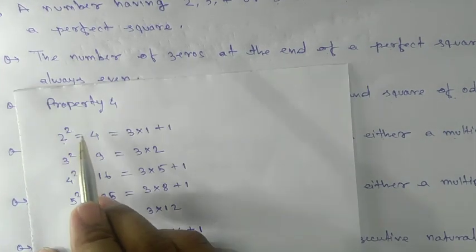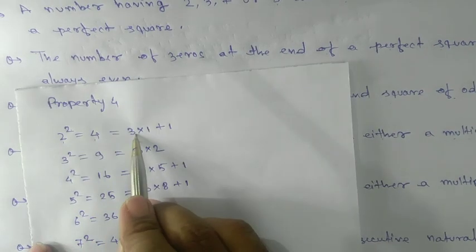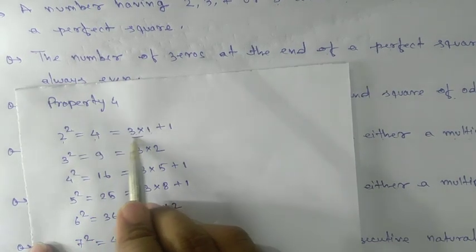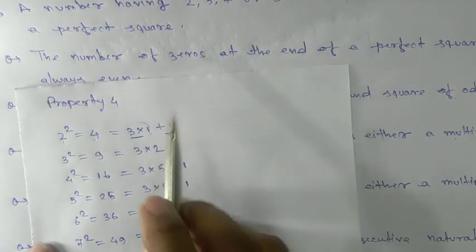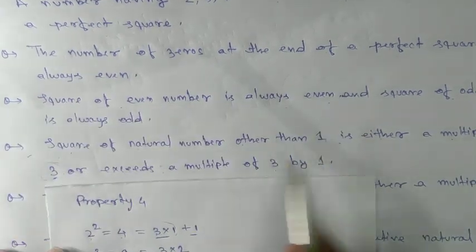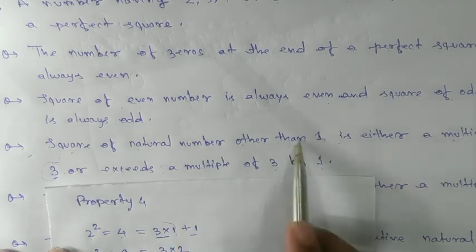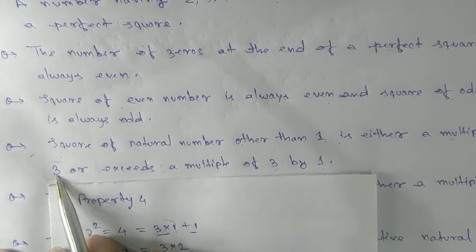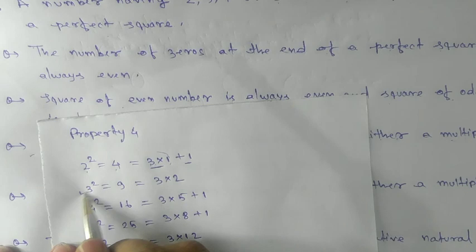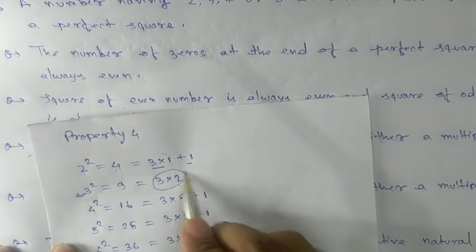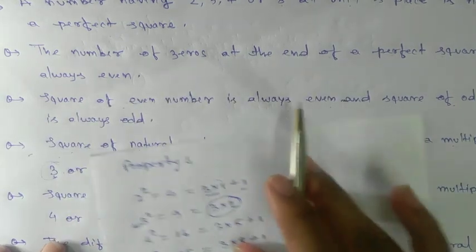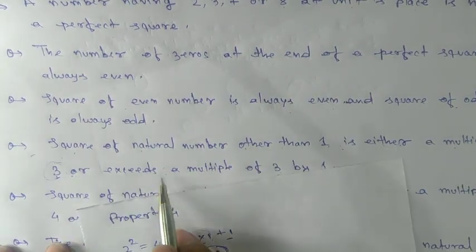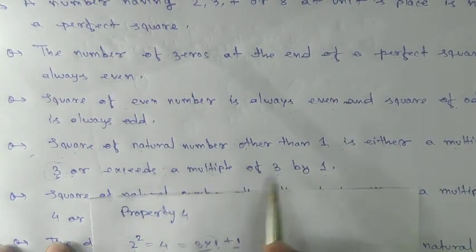Square of 2 is 4, and 4 can be written as 3 into 1 plus 1. Look at this, this is a multiple of 3, plus 1. What they are saying is that the square of a natural number other than 1 is either a multiple of 3 or exceeds a multiple of 3 by 1. So if we go for 3, 3 times 3 is 9, it is a multiple of 3. Look at this, it is a multiple of 3. Either it is a multiple of 3 or it exceeds a multiple of 3 by 1.